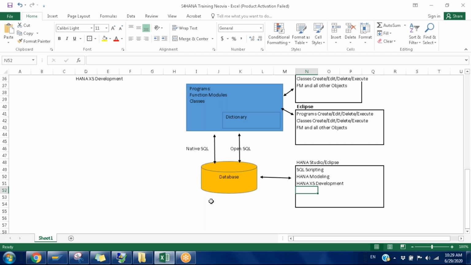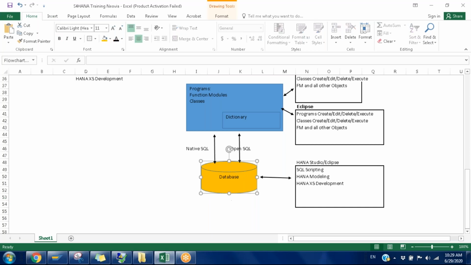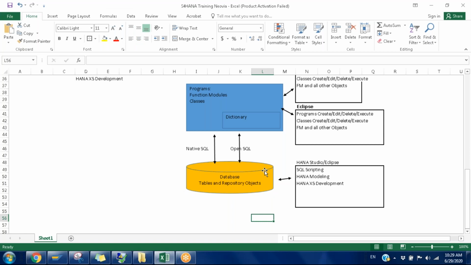So, the objects repository is here. That means earlier the database contained only the dictionary of database tables. Right now we'll also have some program objects. So now tables and repository objects as well. Repository objects are the scripting objects, modeling objects, or whatever it may be. Earlier we used to have only tables and some other system related information. Right now we can also do some development, so objects can be created here.